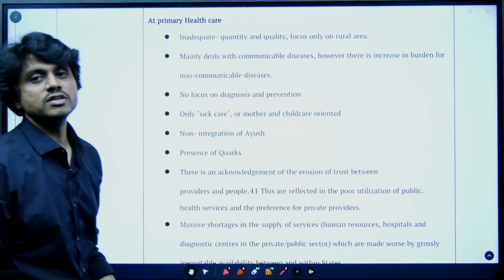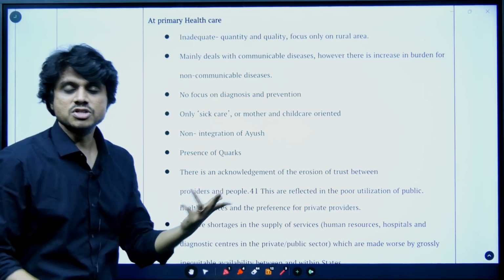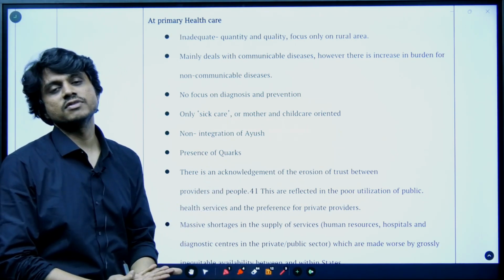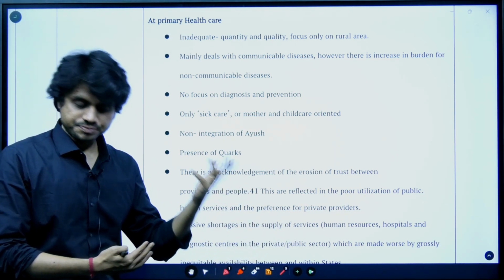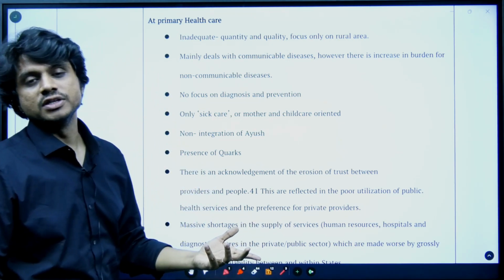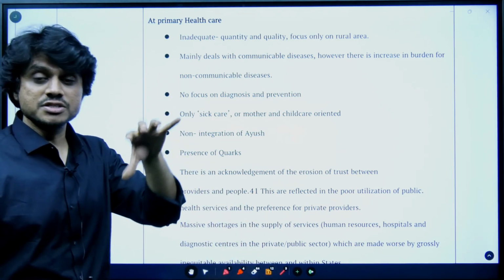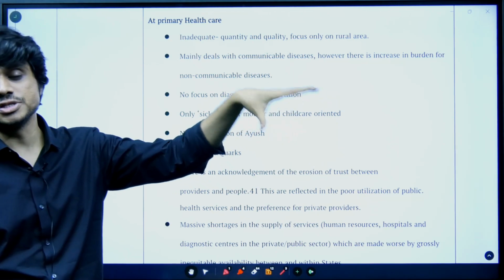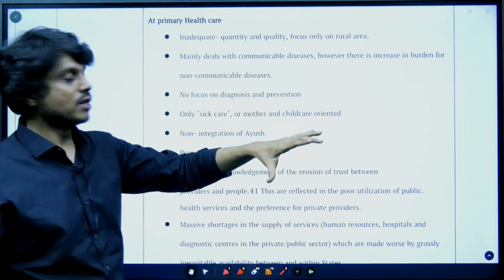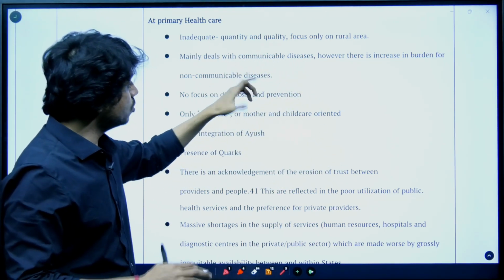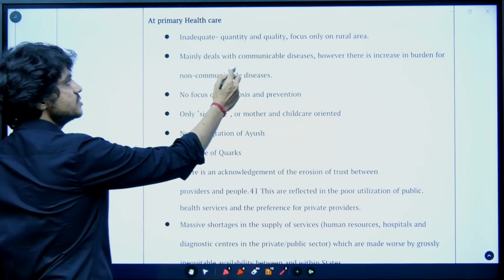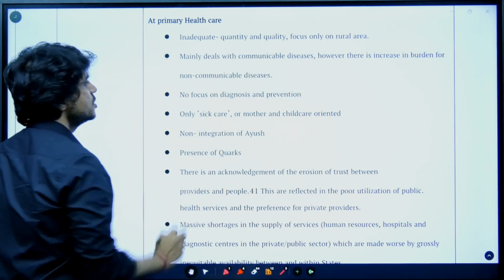We are yet to deal with communicable diseases themselves. Still we are fighting with malaria, still we are fighting with TB, and Japanese encephalitis, which is present in your disease section in science and technology, which is a very important part. So now we have both kinds of diseases, twin burdens. We are facing communicable diseases, and we are also facing non-communicable diseases.